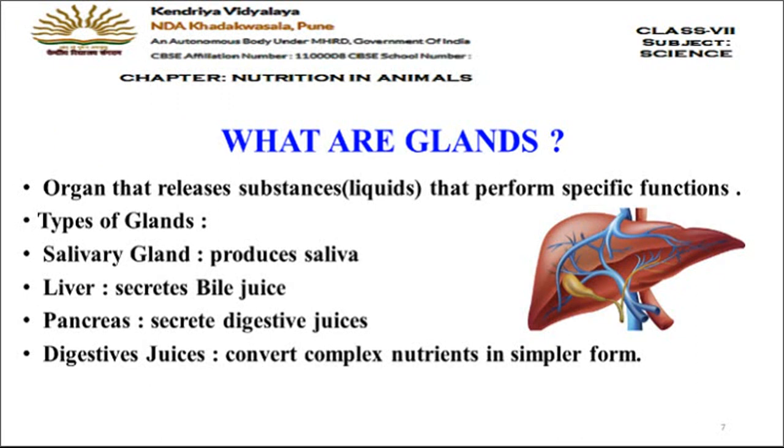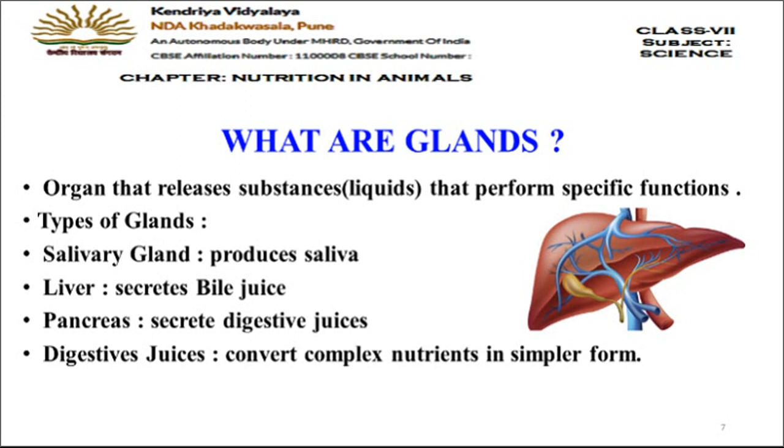They are the special cells or the special organs that release some special substances. They produce some special substances which are generally liquid in state, and these liquids which are secreted by these special cells perform some special functions. All these liquids which are secreted by these glands will help in digestion. So the glands which help in digestion are, first one is the salivary gland.